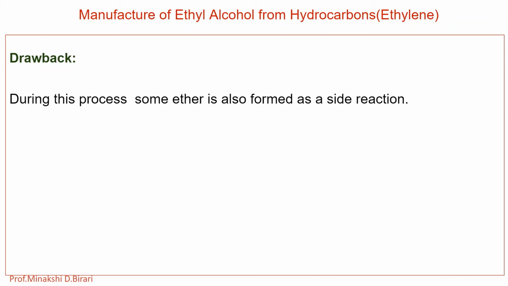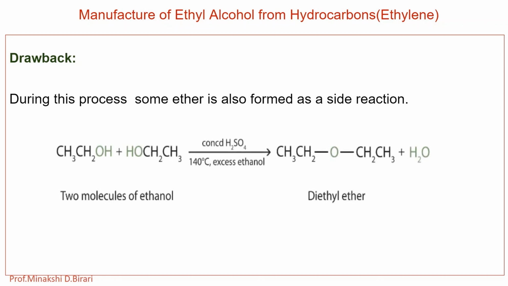If we use the excess amount, then ethyl hydrogen sulfate reacted with a second molecule of ethyl alcohol and there is a formation of diethyl ether. So ether will be formed as a side reaction if we use the excess amount. So if we take 2 molecules of ethanol in presence of concentrated H2SO4, it forms diethyl ether with removal of water.